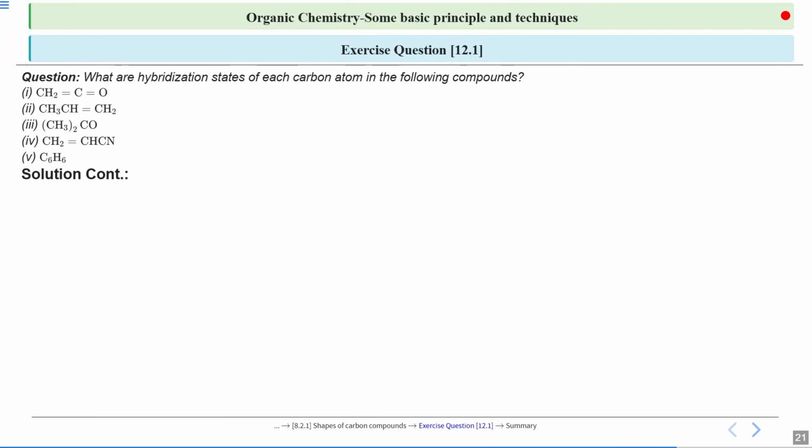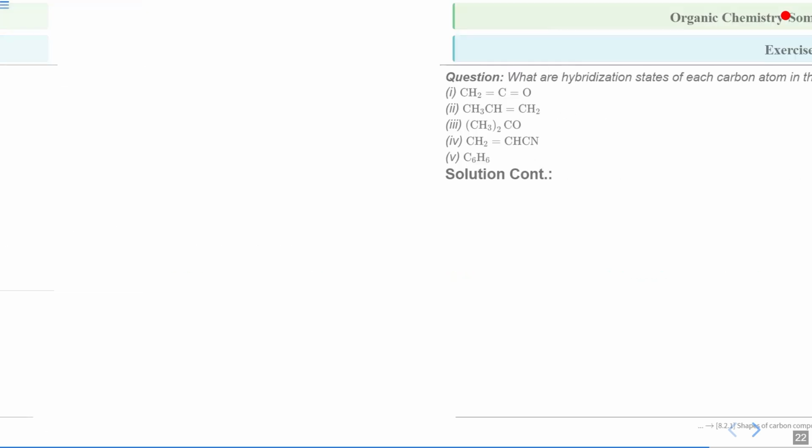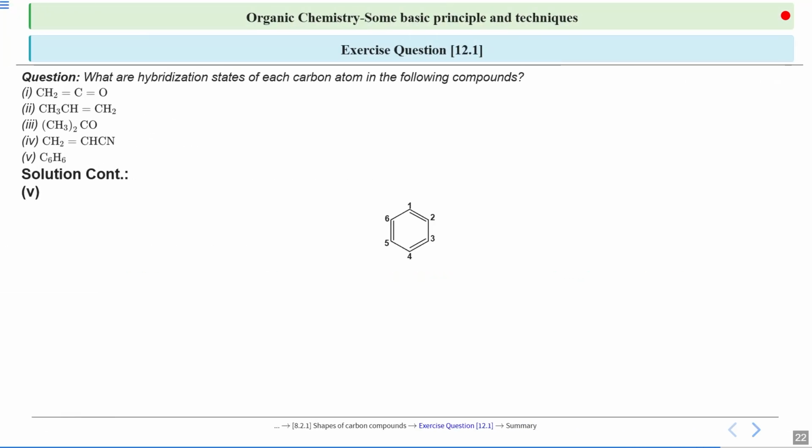Moving on to the last carbon, what can we say? The C3 carbon, how many sigma bonds does it have? It will be 3. So 2 are coming from the H and 1 is coming between C3 and C2. So the hybridization will be sp2. Now, once you are done with these 4 compounds, I will tell you about the 5th compound in a short way. I hope you can do it easily.